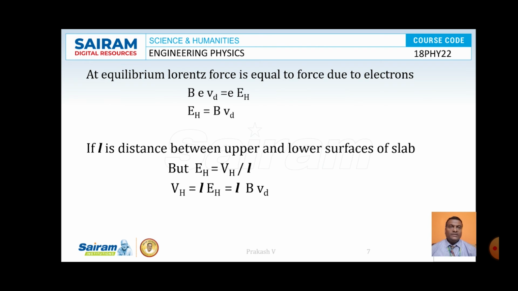Here L is the distance between the upper and lower surface of the slab. So the value of Hall field EH is equal to VH by L, where VH is known as Hall voltage. Therefore, VH is given by L into EH, or L into B into Vd. So this is the expression for Hall voltage.